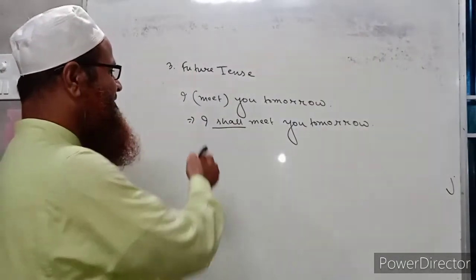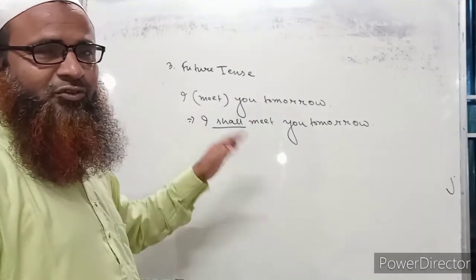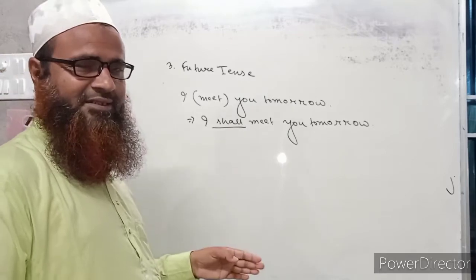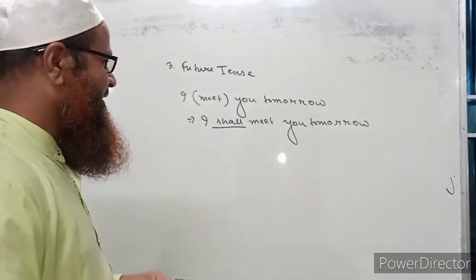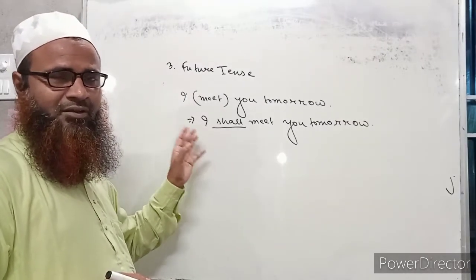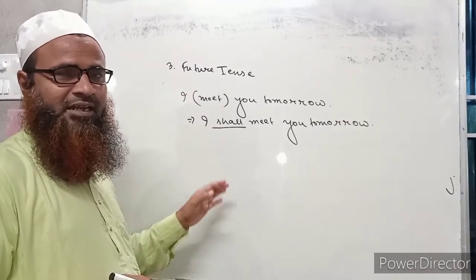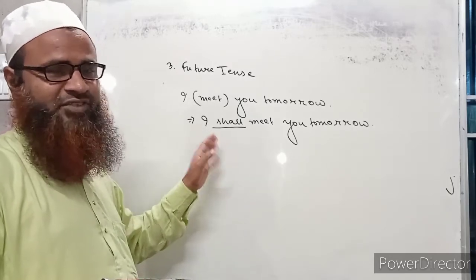Somebody may say, "I shall meet you tomorrow," and if someone writes, "I will meet you tomorrow," it will be correct also. I hope your concept is crystal clear regarding the use of shall or will with various subjects.